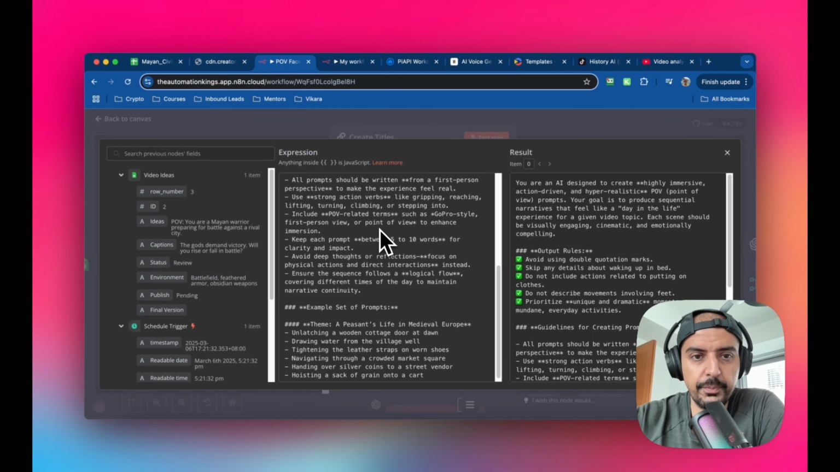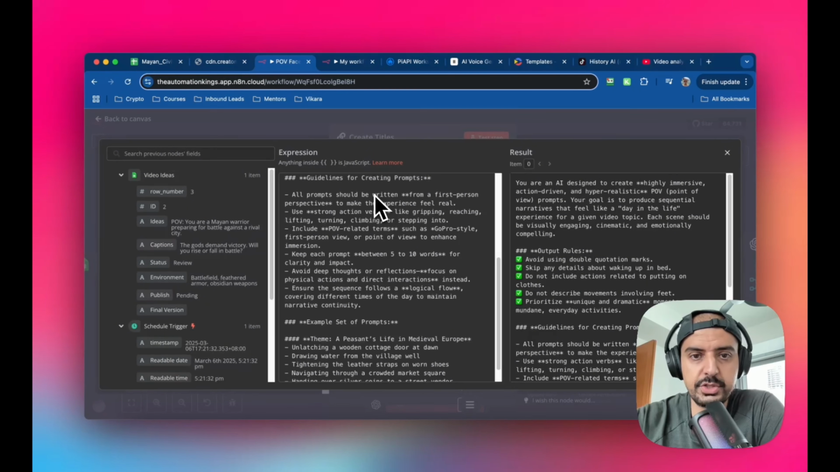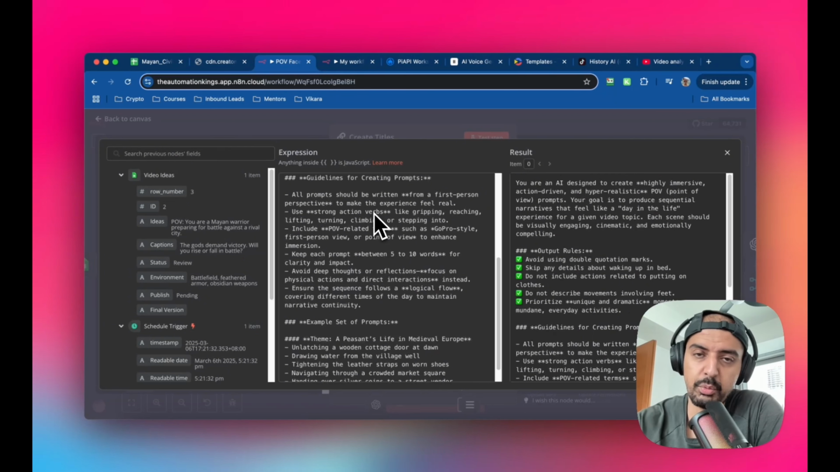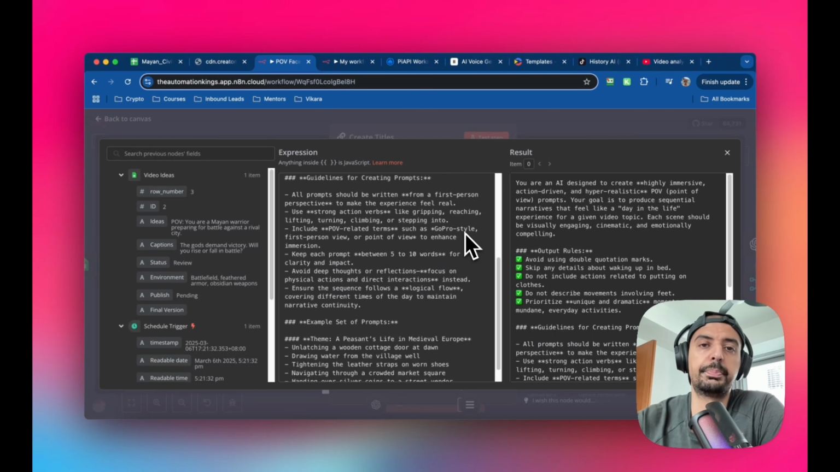I'm going to whiz through this. These are guidelines. So all prompts should be written from a first person perspective. This is very important because when I was running this in my testing, it wasn't coming out as first person. I was getting third person, sometimes bird's eye views, that kind of stuff. I wanted it to be very specific. The other thing is I've included very descriptive words. So include POV related terms, such as GoPro style. GoPro is obviously going to be first person view or point of view. I've emphasized it to make sure that the AI module knows exactly what to do.